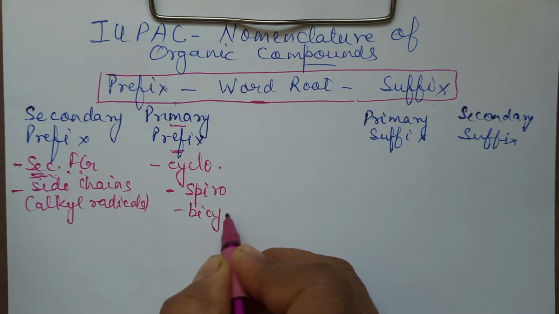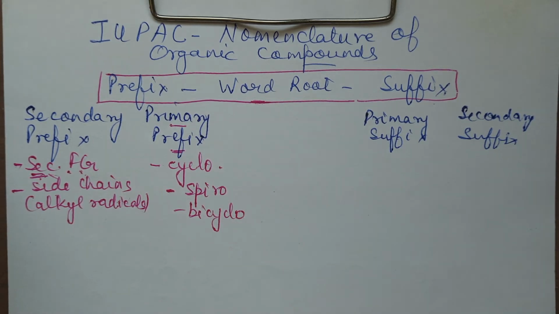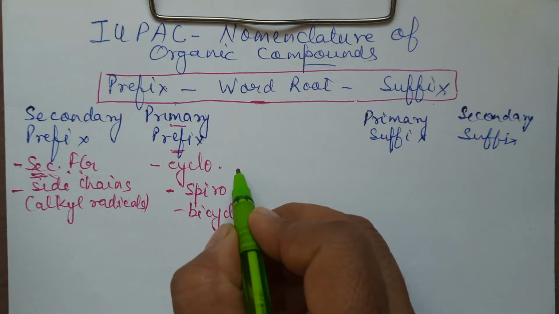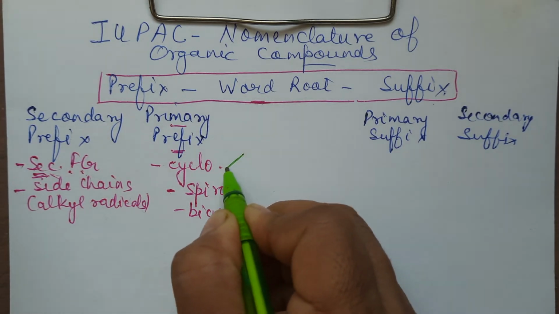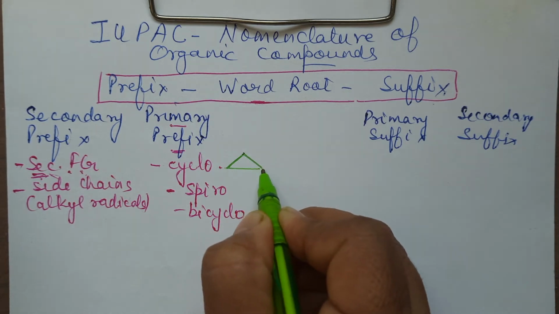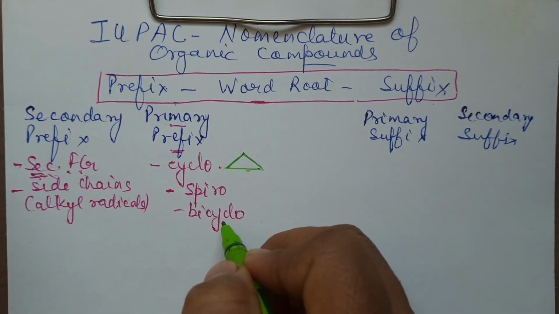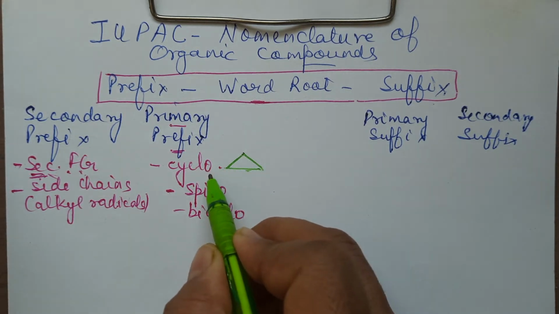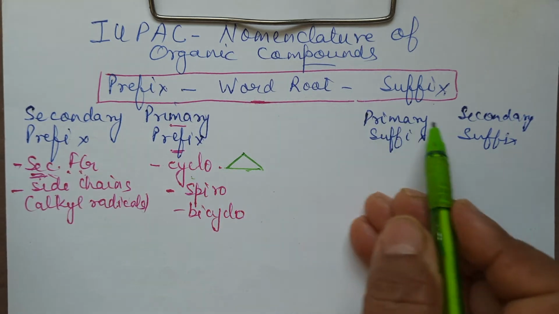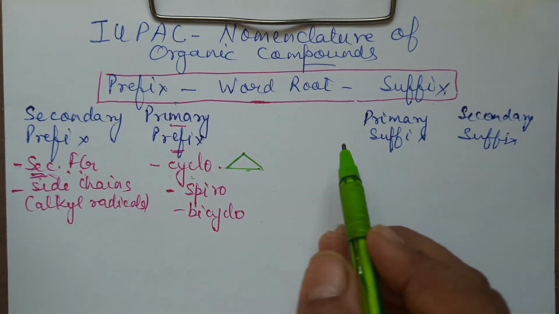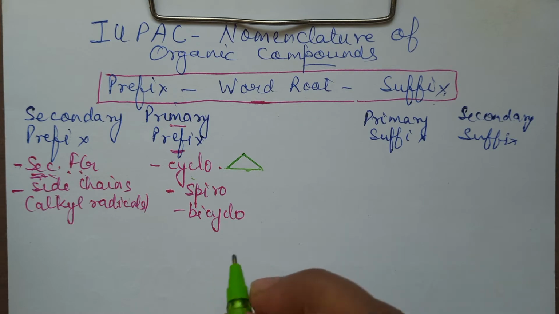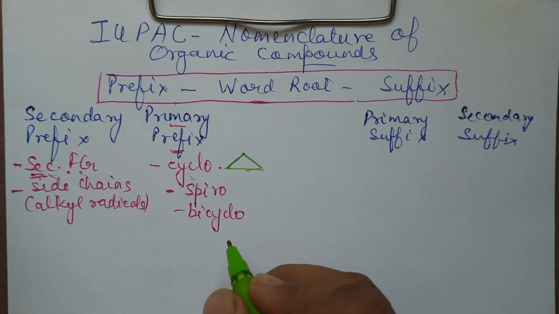Now, what are these? Let me tell you here itself so that you do not have any confusion. Now, suppose you have 3 carbon atoms present in the ring. So you will write down cyclo first and then the word root and then the suffix. When we are taking further examples, it will be clear. Initially, you may feel confused.